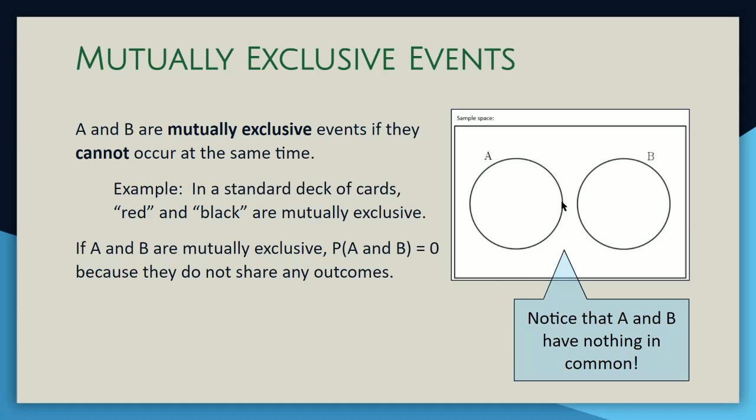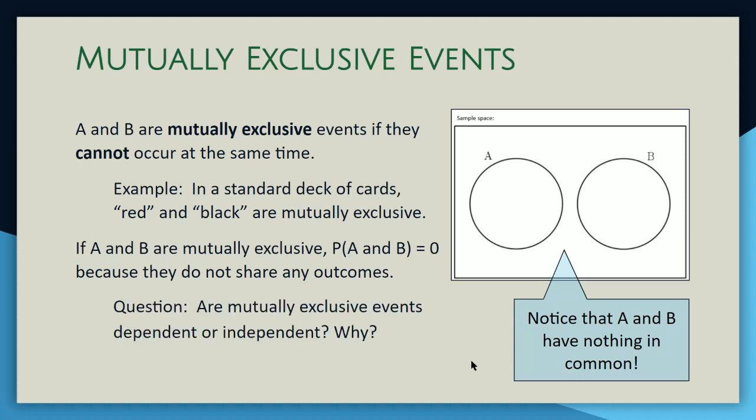Notice again, that overlap we saw in our last video is not present here because those 2 events, red and black, don't have anything in common. Interesting question: are mutually exclusive events dependent or independent, and why? I want you to think about that, and we will talk about that in a later video.